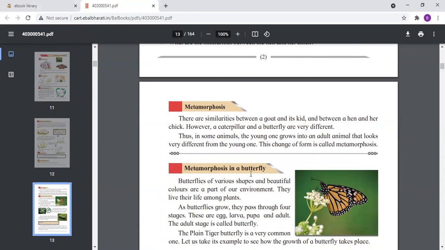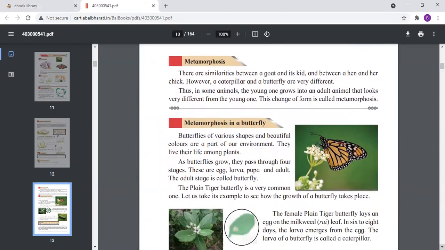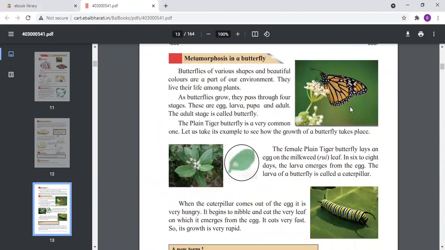The metamorphosis in a butterfly. This is called the metamorphosis of a butterfly. That is the life cycle of the butterfly. Now, this butterfly is called the plain tiger butterfly, which is an adult butterfly. Now, how does the next butterfly take birth?